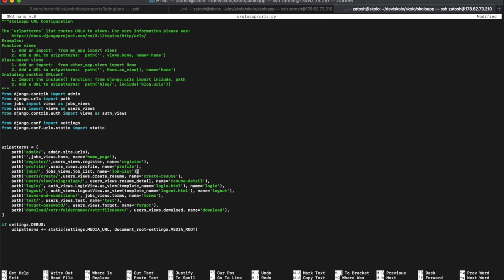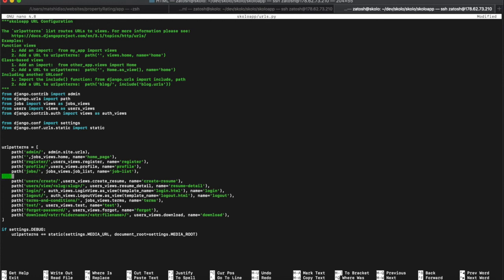While we're here, we might as well create the job detail route as well. Let's paste it. No, we're pasting something else. Let's copy this. Let's start at the beginning. The job detail will be jobs, and then it will be slash. Let's put in the slash right now, and then we have to do it the way we did over here. Maybe we will do job and have view in there.